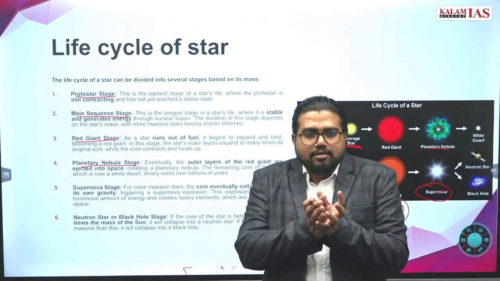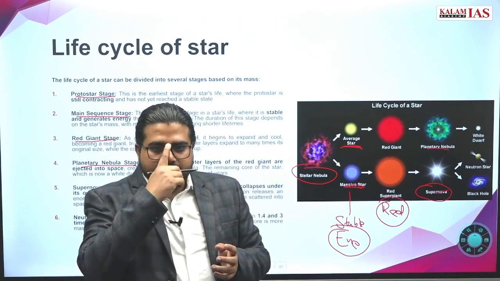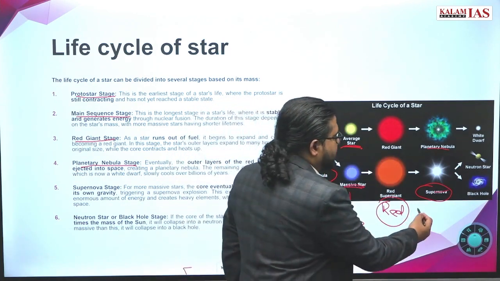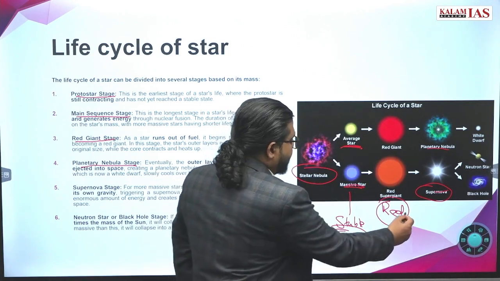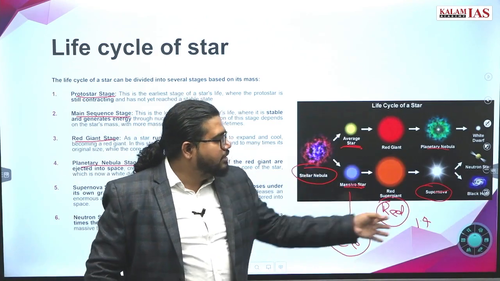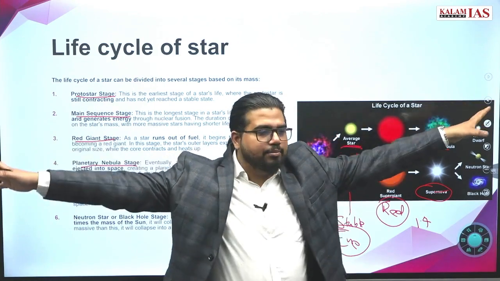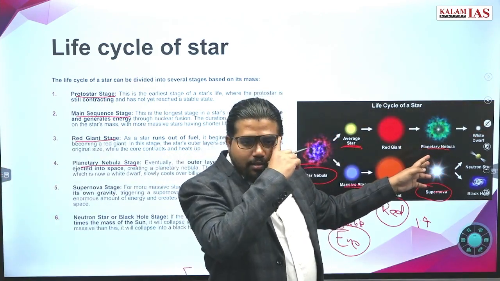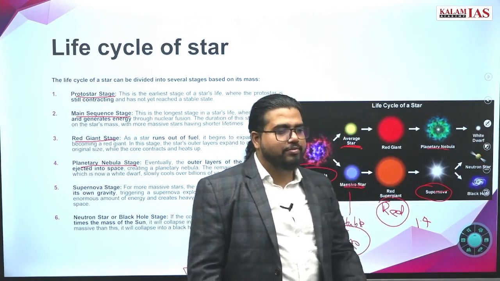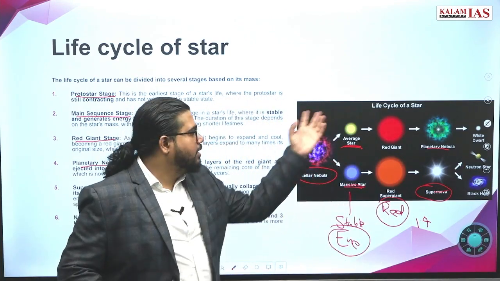A neutron star is basically made of neutrons and high-energy ion particles. This will happen only if the size of the star is more than some number, 1.3 or 1.4 times the size of our Sun. If the star size is bigger than this, it will take this cycle. Otherwise, the red giant will disintegrate further and lead to a planetary nebula. There will be no supernova phase, no black hole; it will form a white dwarf. That means a low intensity star, low mass stars, will end up there.